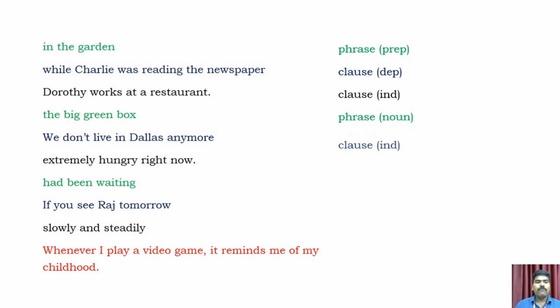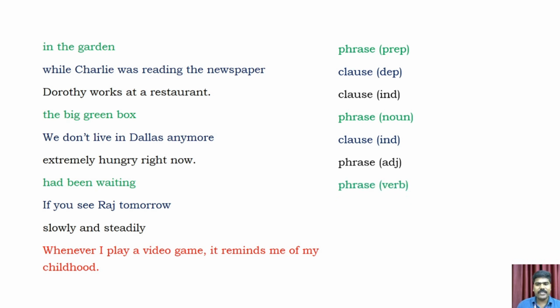Fifth one: we don't live in Dallas anymore. It's a clause, an independent clause. Next one: extremely hungry right now. Yes, that's a phrase, an adjective phrase. Next example: had been waiting.